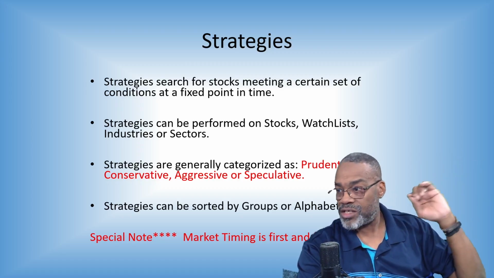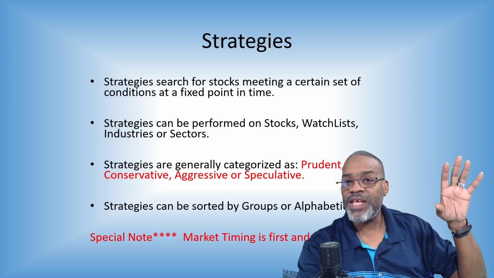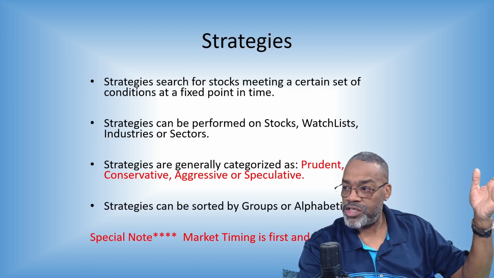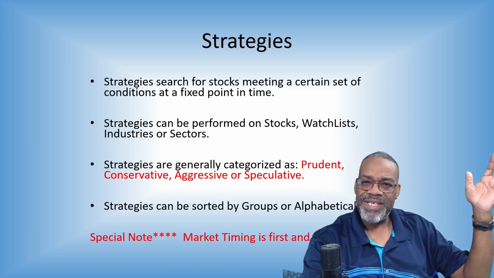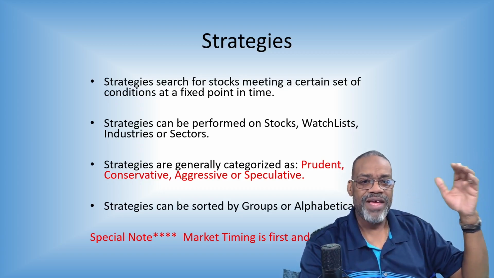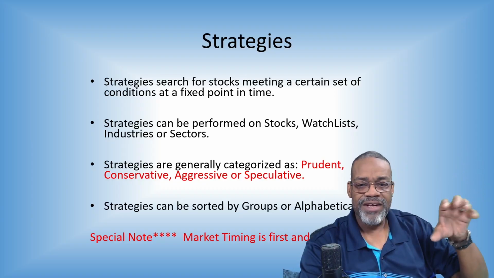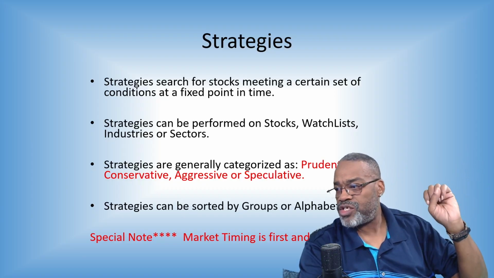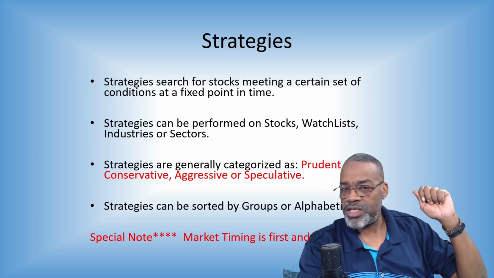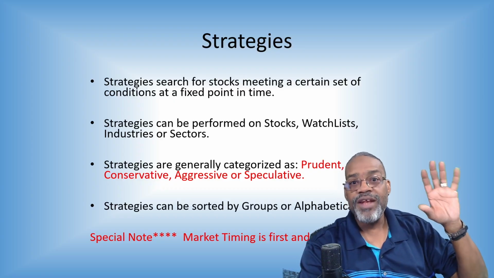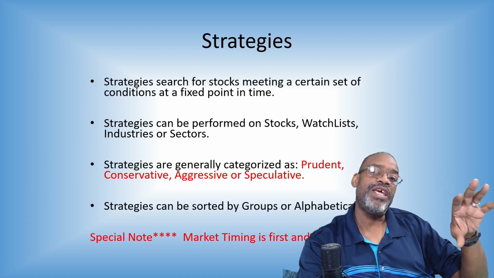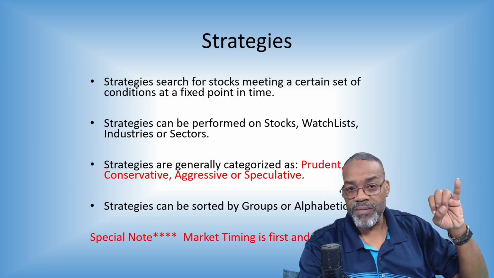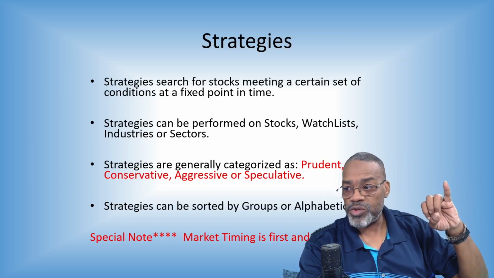So, strategies. Strategies search for stocks meeting a certain set of criteria or conditions at a fixed point in time. What does that mean? Well, I'm trying to find stocks that are this, that, and the other thing by way of the search parameters right here, right now. Strategies can be performed on stocks, watch lists, industries, and or sectors. Now, strategies are generally categorized as prudent, people who want the best of both worlds.